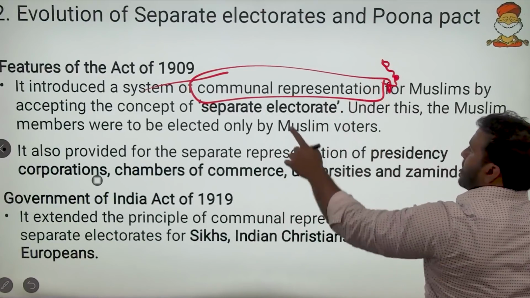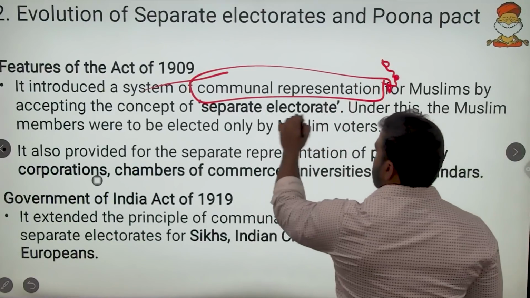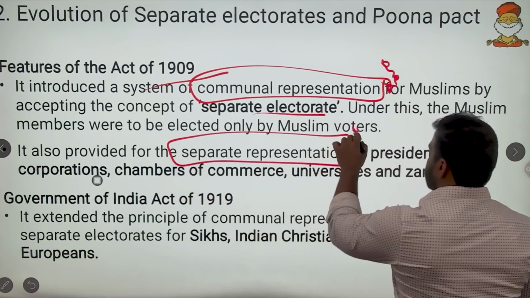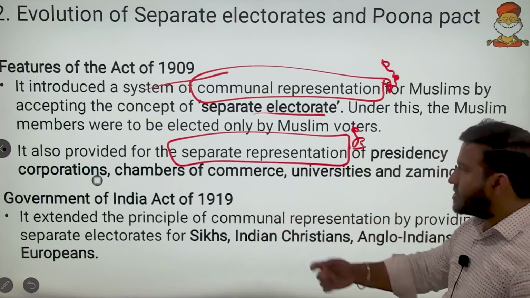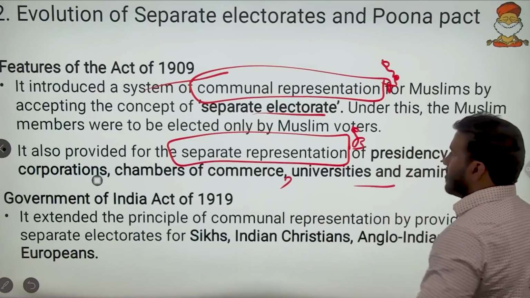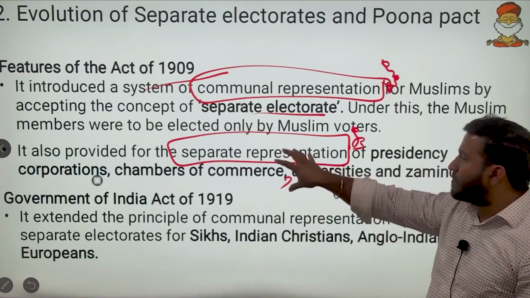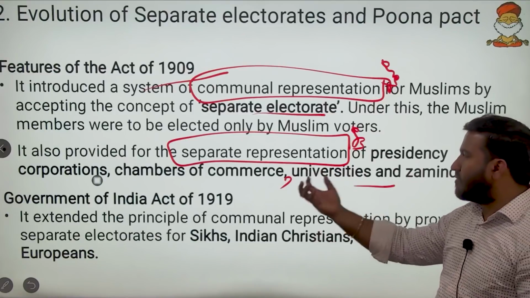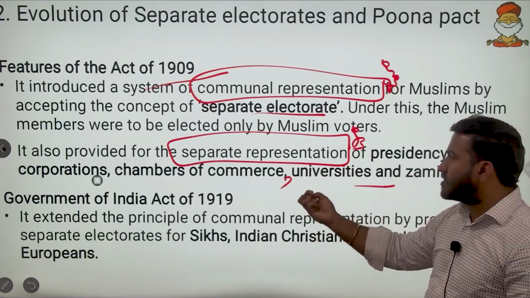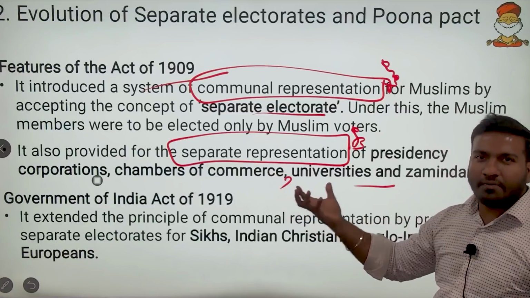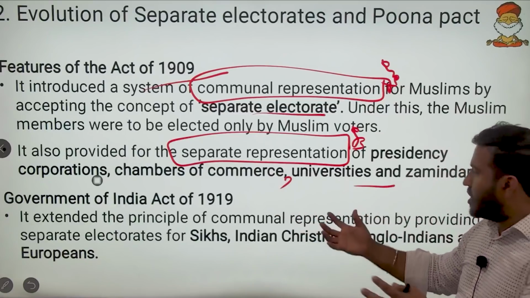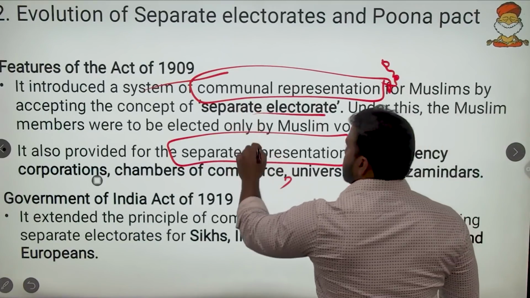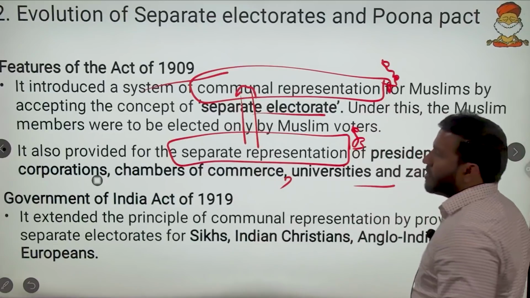So here the separate electorate for Muslims, and the act also says that there was a separate representation given for presidency corporations, chambers of commerce, universities and zamindars. Here we don't know whether a separate representation is a separate electorate or not. But whenever separate representation is given, for example to chambers of commerce, only those members will vote, not others. So we can take it that separate representation is also equivalent to a separate electorate.